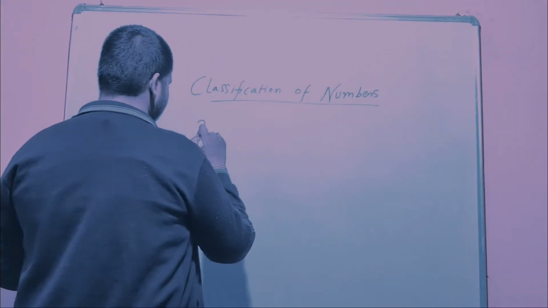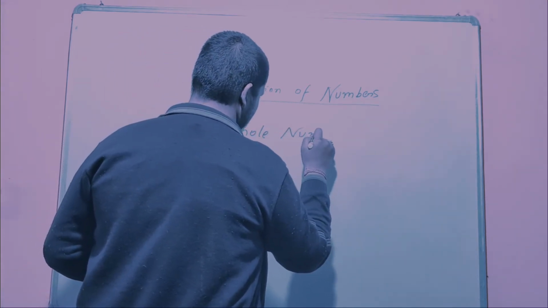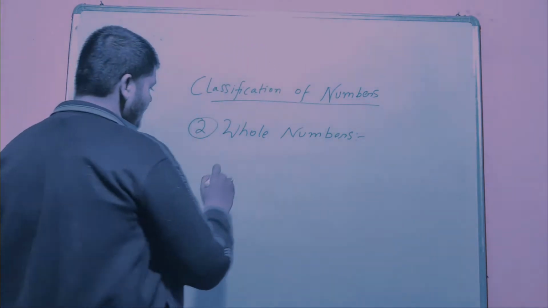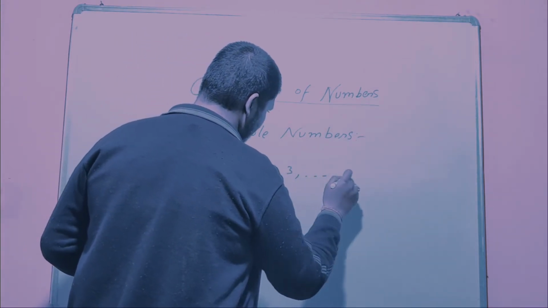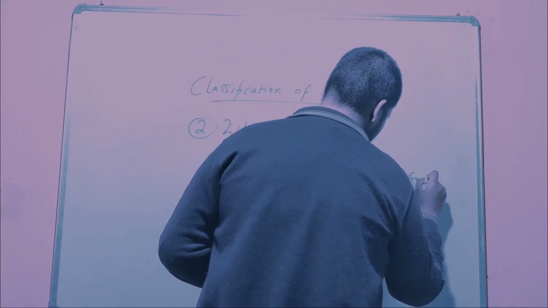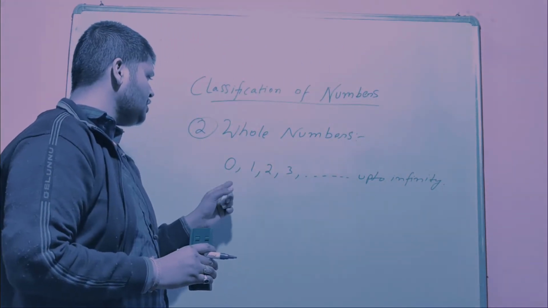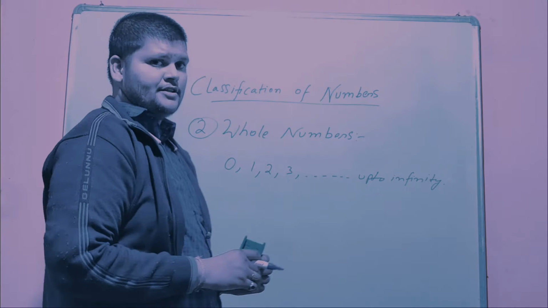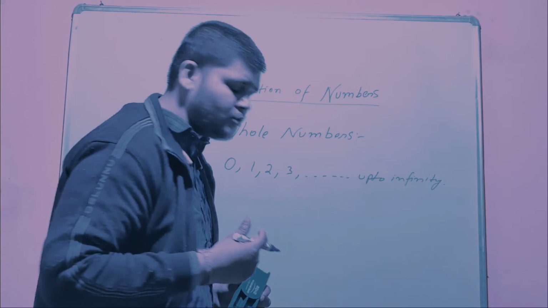The second one is whole number. In whole numbers, the numbers start with 0. That is 0, 1, 2, 3, dot, dot, dot, up to infinity. The numbers which start from 0 and continue up to infinity are called whole numbers. Whole numbers can be represented by the capital letter W.